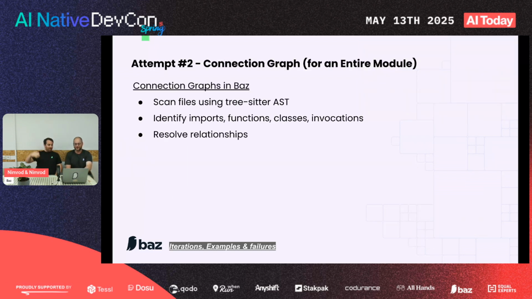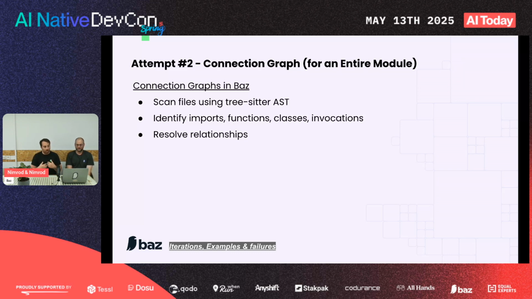So next. Great. This is a great setup to talk about something else that we've built alongside the module memory, and that's the connection graph. When we look at analyzing modules, a module has a lot of files that interact with each other directly, right? It's not an external import that goes through a different package.